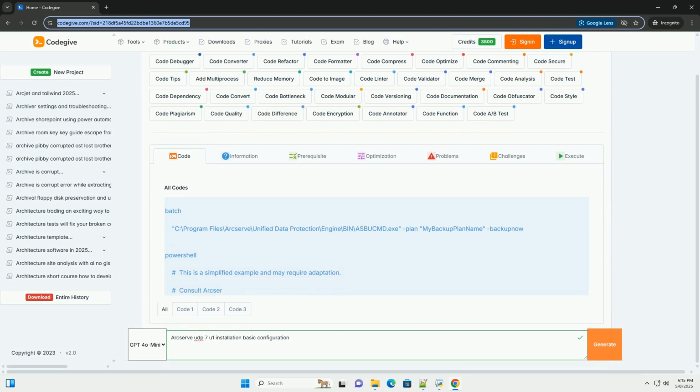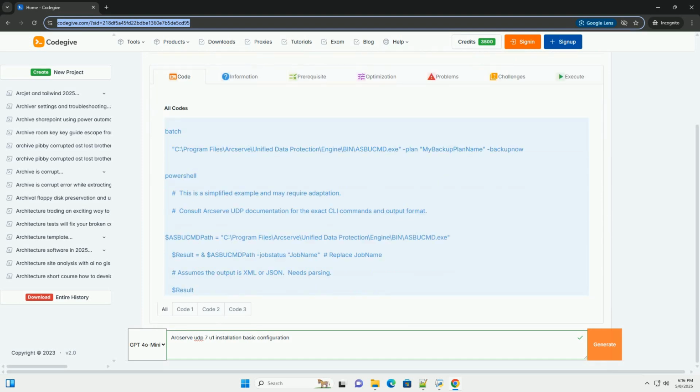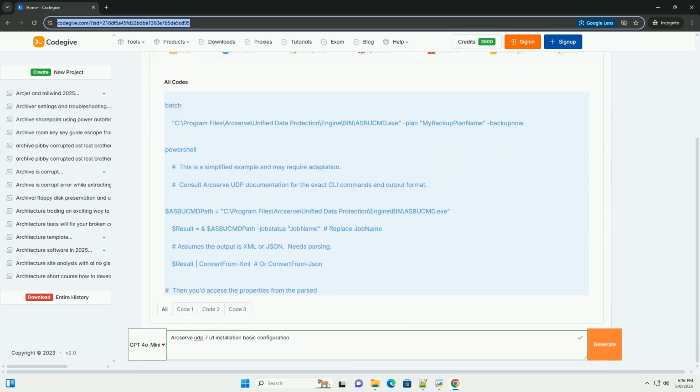OK, here's a detailed tutorial on installing and performing basic configuration of Arcserve UDP 7 Update 1. This guide aims to provide a comprehensive, step-by-step approach suitable for a typical setup. I'll include code snippets where relevant, but remember that most of Arcserve UDP configuration is done through the GUI. Important considerations before you begin.